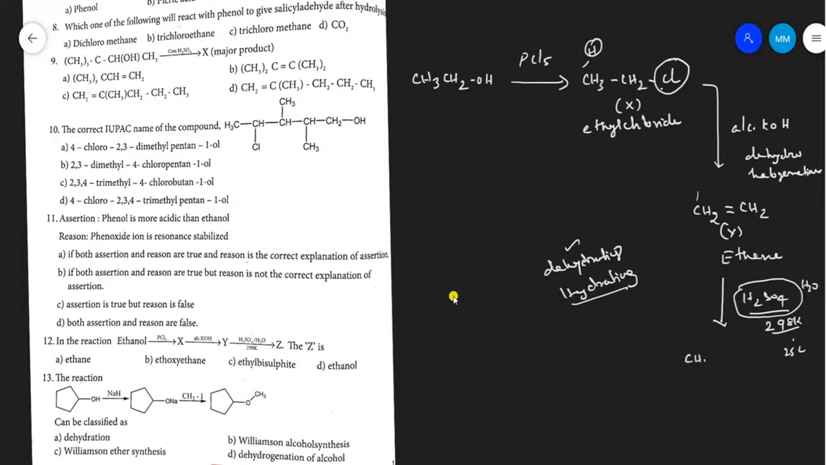One hydrogen is added here and OH is added here. CH3CH2OH. This is nothing but the Z compound. CH3CH2OH is ethyl alcohol, whose IUPAC name is ethanol. So the Z compound is ethanol. Your option is D.